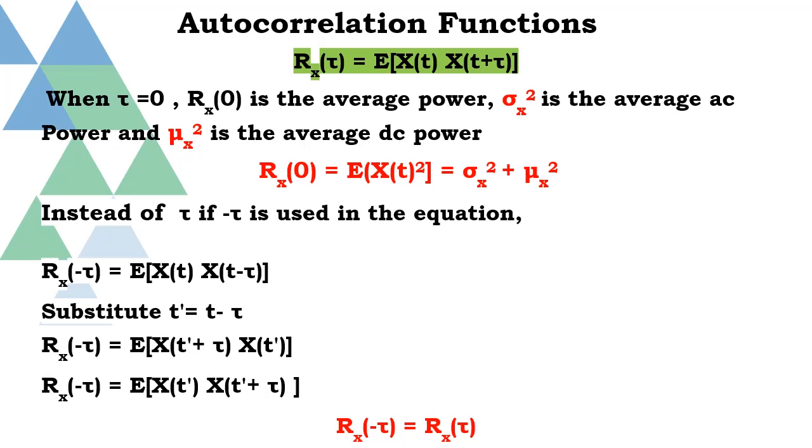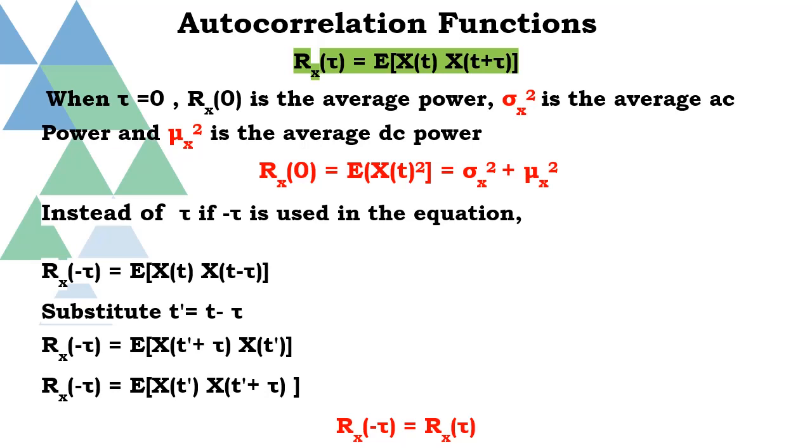Next, instead of tau, if we substitute minus tau in the equation of autocorrelation, we get Rx of minus tau is equal to the expected value of x of t into x of t minus tau. Now we introduce the change of variables, that is t dash is equal to t minus tau.